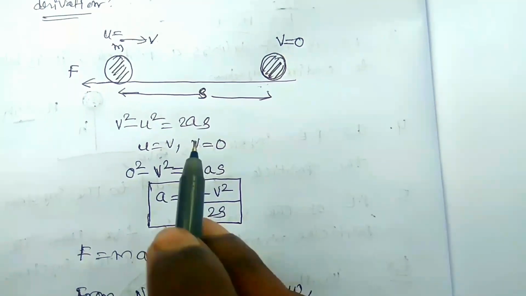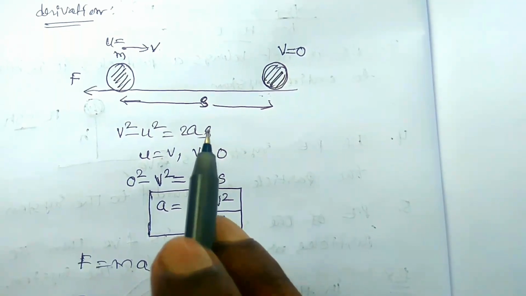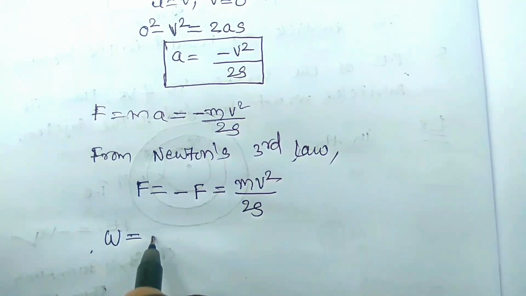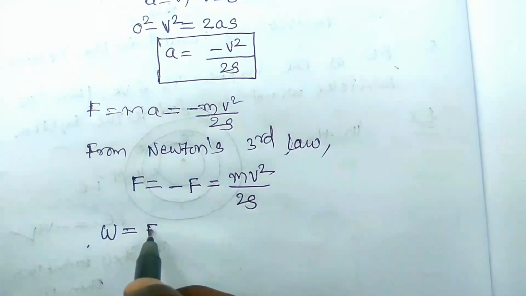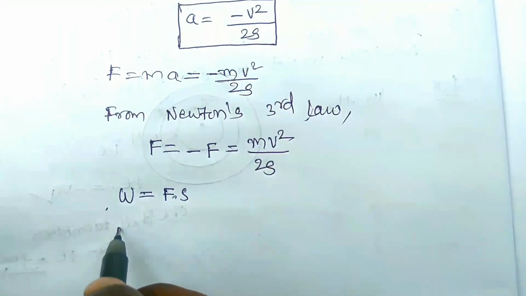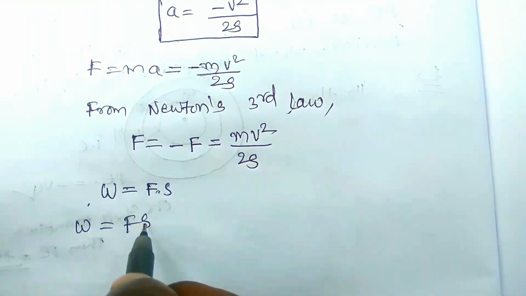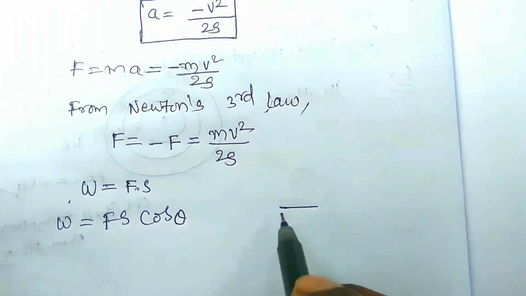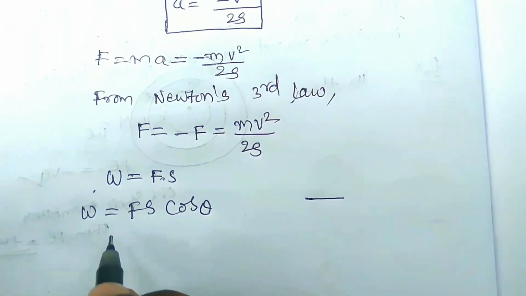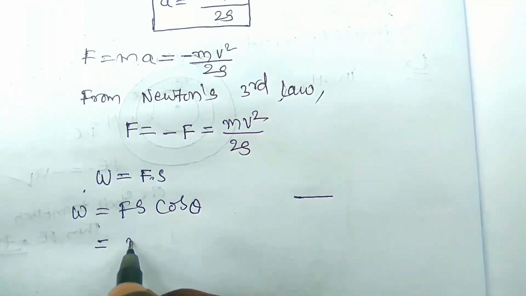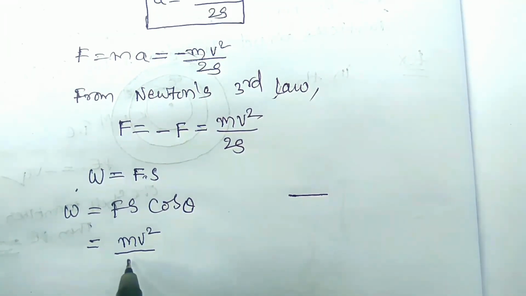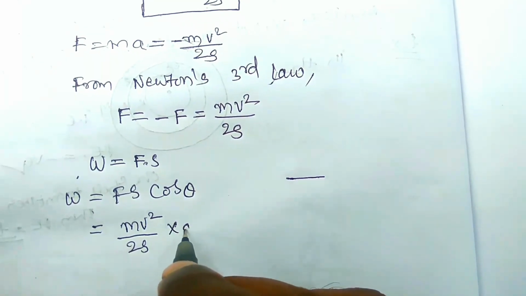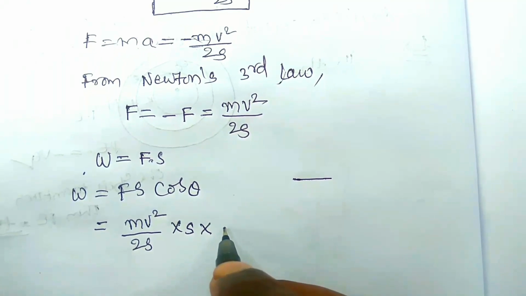So the work done by the opposing force is W equal to F dot S, which is nothing but W equal to Fs cos theta. Here F, we already know, is mv square by 2s, into s, into cos 0.